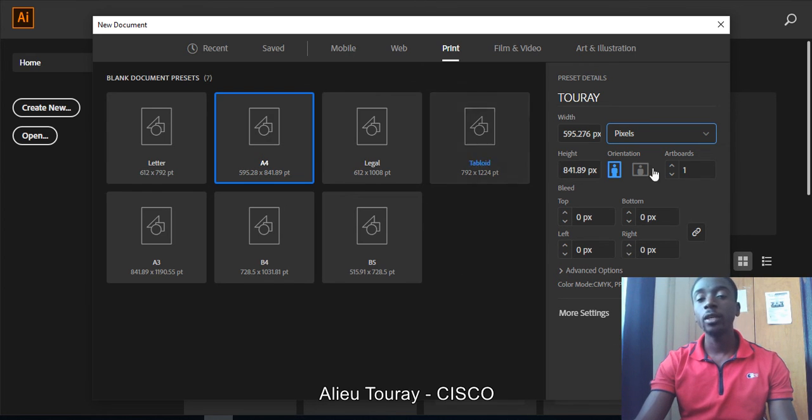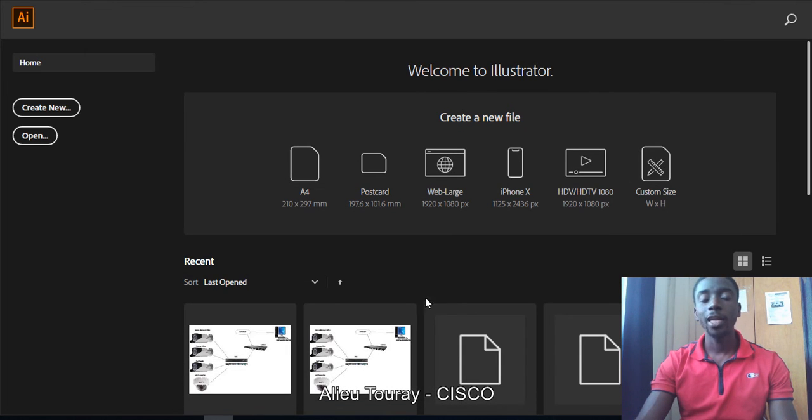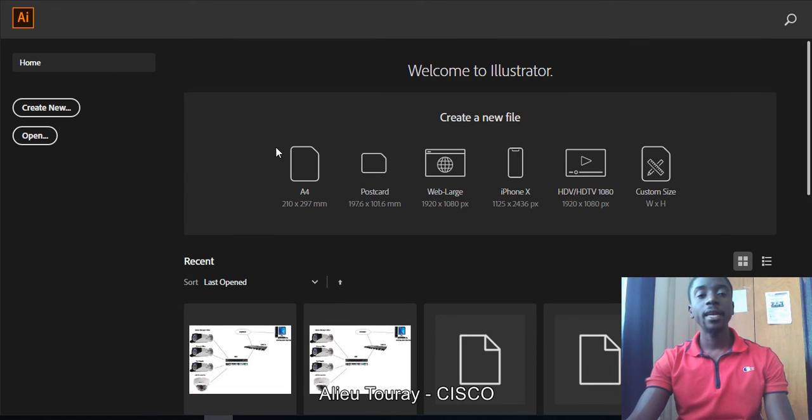So first, I just set these settings, and then I click create. I have my Illustrator launched. Hello guys, so this is what we have. My device is not as fast as you may think.